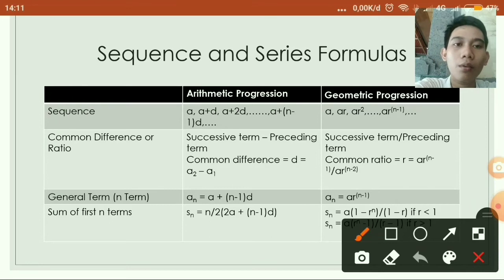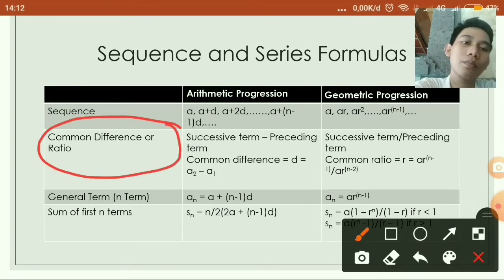Next, common difference or ratio. Arithmetic progression has a common difference, which is successive terms minus preceding terms, so common difference D equal to A2 minus A1.